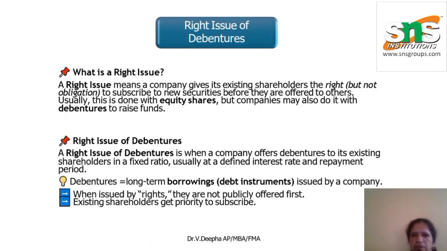Now, issue of debentures. What is a rights issue? A rights issue means a company gives existing shareholders the right to subscribe to a new security before it is offered to others. In a rights issue of debentures, a company offers debentures to its existing shareholders in a fixed ratio, usually with a fixed interest rate and repayment period. Debentures are long-term borrowings issued by the company.